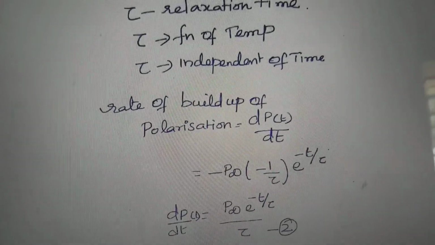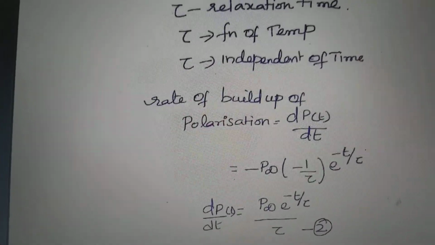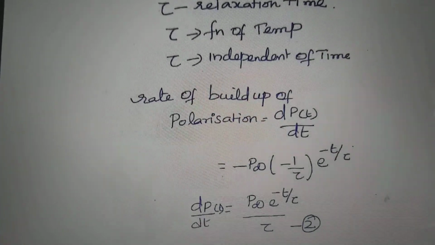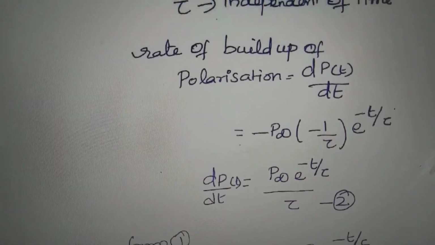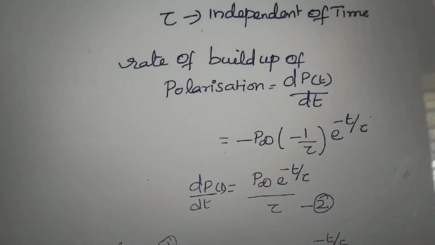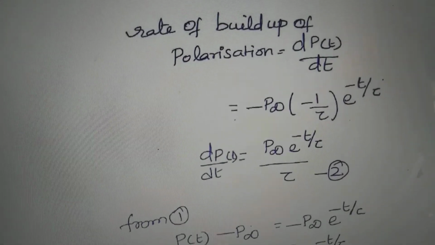When differentiating, we get minus P infinity into minus 1 by tau into e power minus t by tau. So dP by dt is equal to P infinity e power minus t by tau, divided by tau. That is equation number 2.